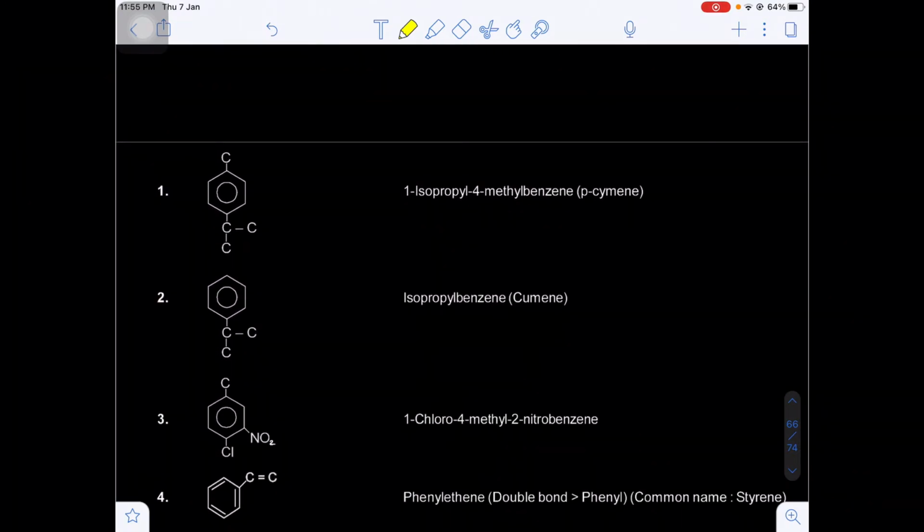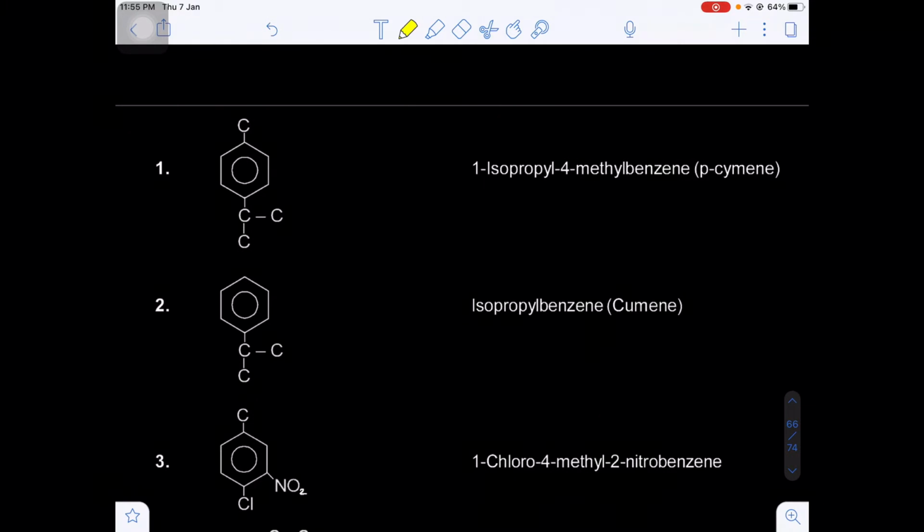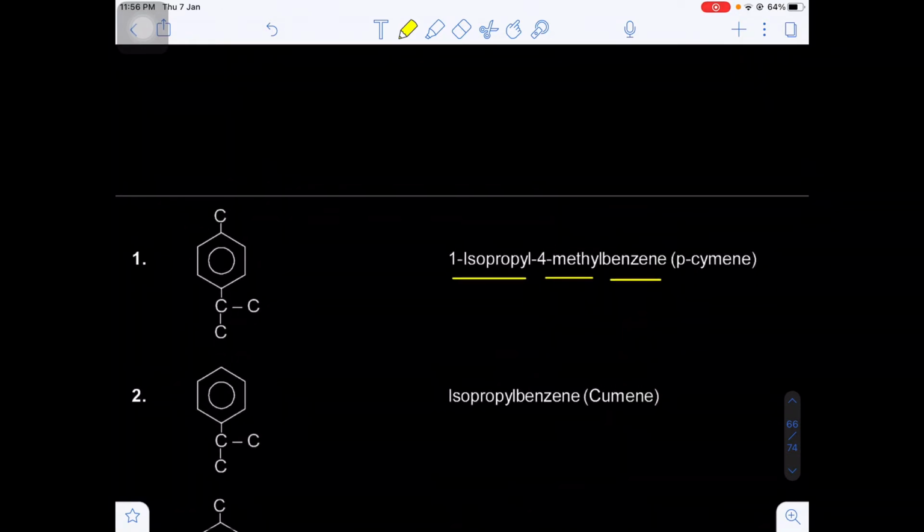Now, in this case, on the first carbon methyl is there and on the fourth carbon isopropyl is there. So 1-isopropyl-4-methylbenzene. This is actually called cumene. What is cumene? Benzene containing the isopropyl group.